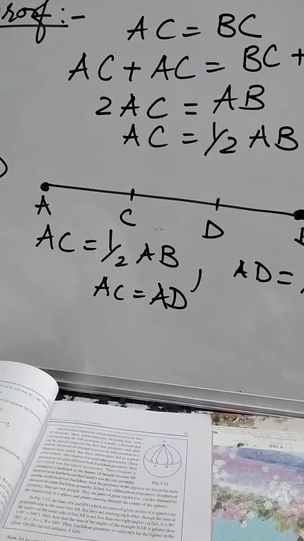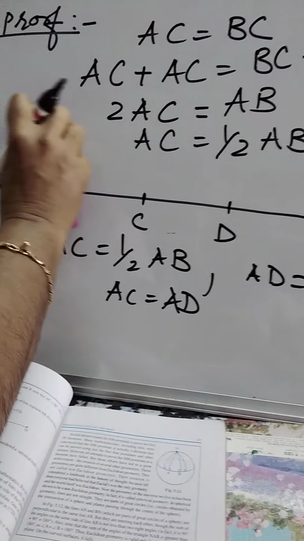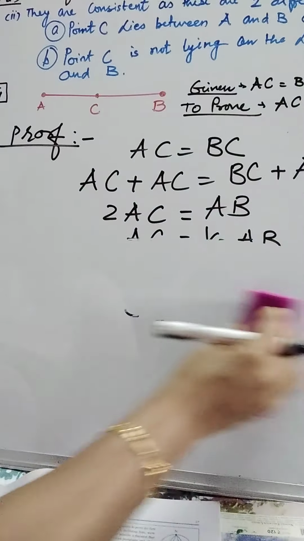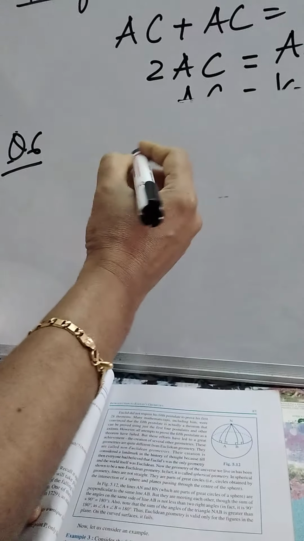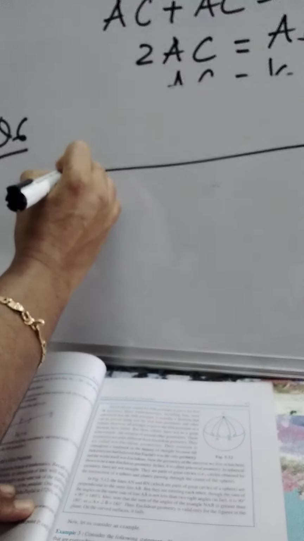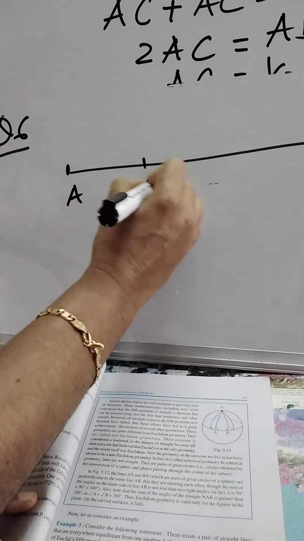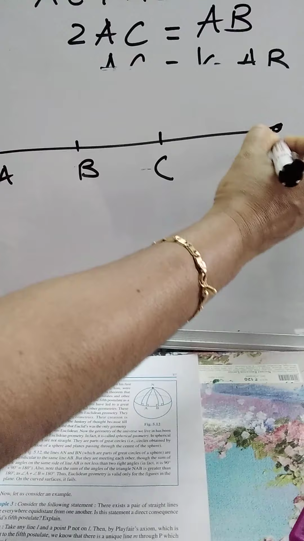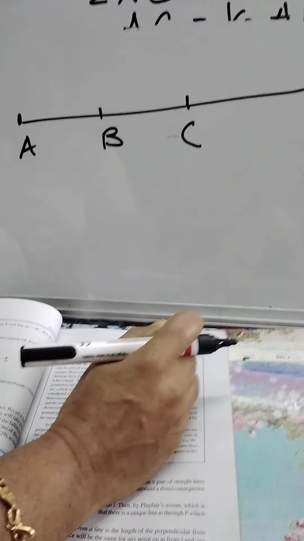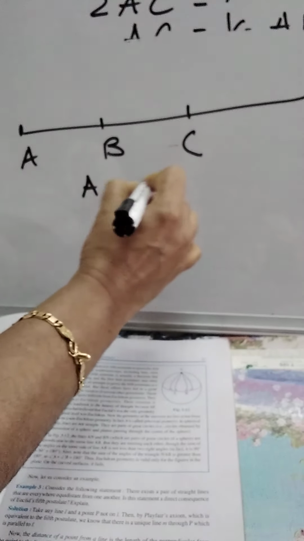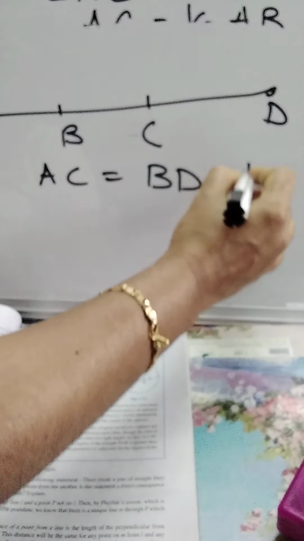Let me explain you now question number 6. Question number 6, it is given that AC is equal to BD, then prove that AB is equal to CD. It is given that a line in which A, B, C and D, 4 points are shown, where it is said that AC is equal to BD. We have to prove that AB is equal to CD.